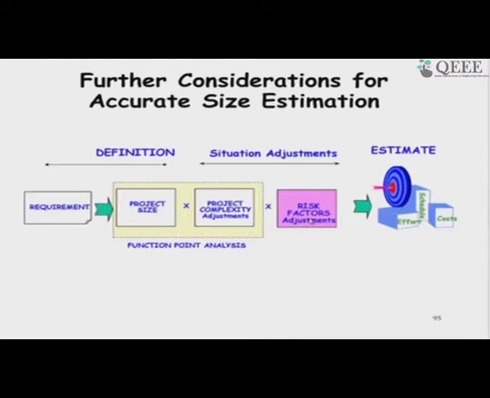Based on that he will have a risk factor adjustment. So, this gives the project manager the basic size, which he might have to modify and then use in other estimation techniques that we are going to discuss, which will give us estimates of effort, schedule and cost from the basic size estimation.